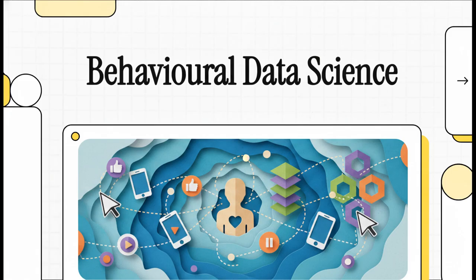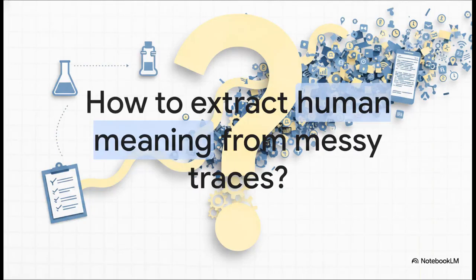So, welcome to this explainer on Chapter 3 of the Cambridge Handbook of Behavioural Data Science. Today, we're diving straight into the framework and topology of methods we actually need to rigorously understand human action in our wild digital world. So how do we actually extract human meaning from billions of messy digital traces?